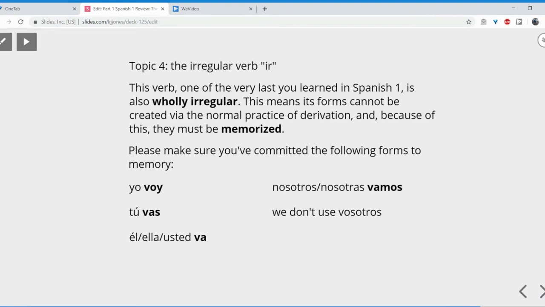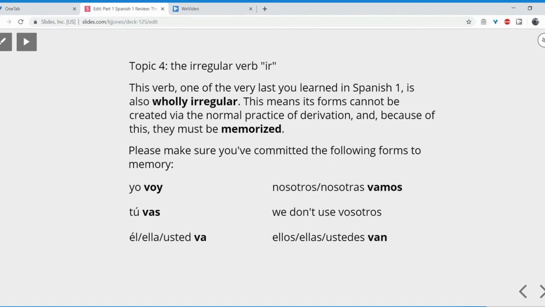By the way, yo is first person singular, nosotros is first person plural, tú is second person singular, the vosotros we don't use is second person plural, él, ella, usted, third person singular, which brings us to the marvelous third person plural. These are the correct grammatical names for these parts of the conjugation process, right? Third person plural, that's ellos, ellas, ustedes, any plural noun or any series of nouns joined by the conjunction y, that's the letter y, meaning and. Whenever any of that is the subject, the form of ir that you'll use is van.